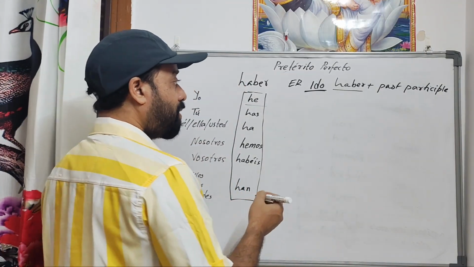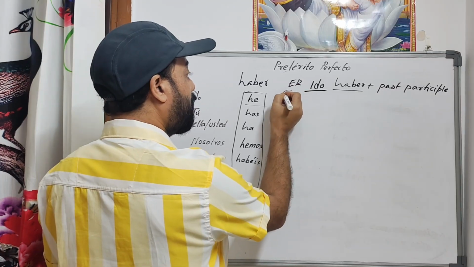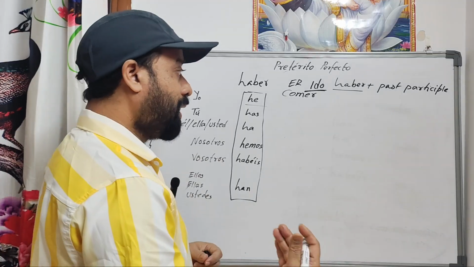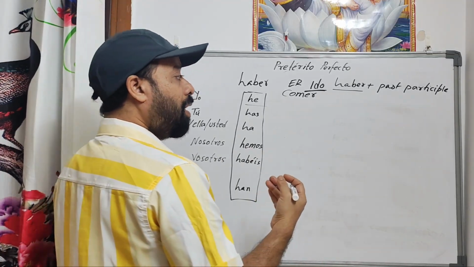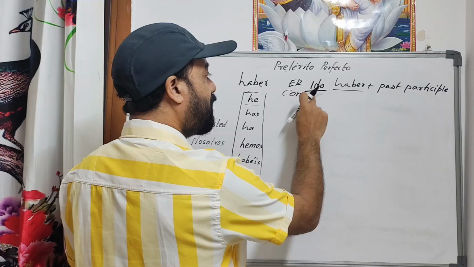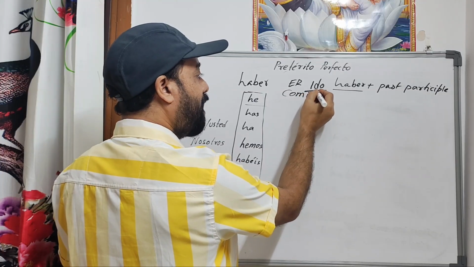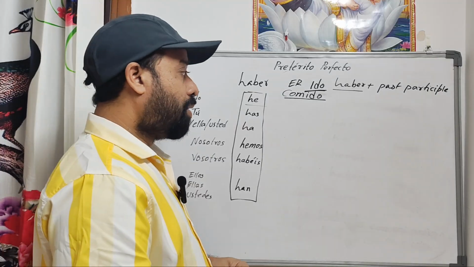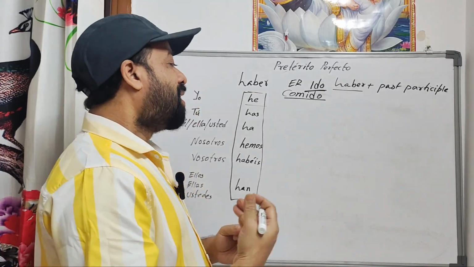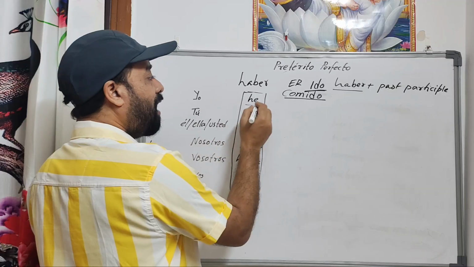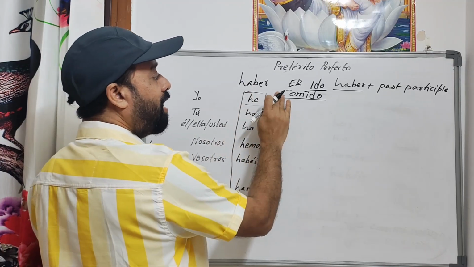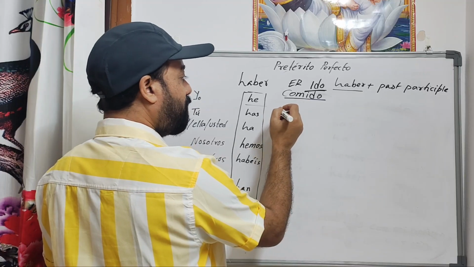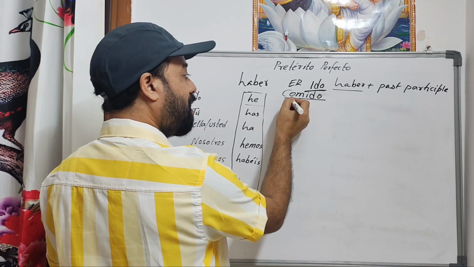So let us take one verb. Suppose I'm telling comer, comer, to eat. So how do we make eaten? We have to erase the -er and add -ido: comido. Comido means eaten. So if you say I have eaten, yo means I, then have is he. Now the verb comer, I already did the third form here, so the same thing I'm going to write for I.